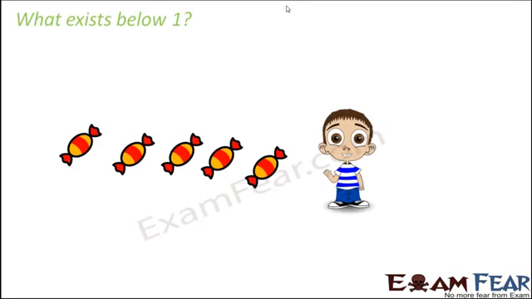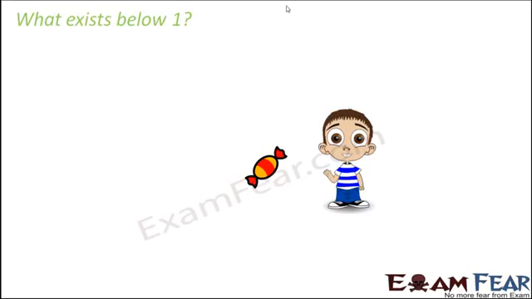What do we see? We see that this little boy has 5 candies with him. So 5 candies. I remove 1. How many are left? 4. I again remove 1. What is left? 3. Remove 1. 2. Remove 1. 1. So now 1 is left. Now what will happen if I remove this 1 candy also? I removed it. So what do you think? How many candies does this boy have now?